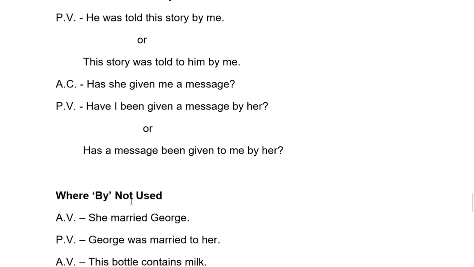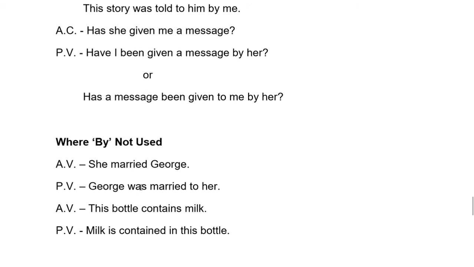Where by is not used. She married George. George was married to by her is wrong. George was married to her. This bottle contains milk. We don't use by after contain. Milk is contained in this bottle.